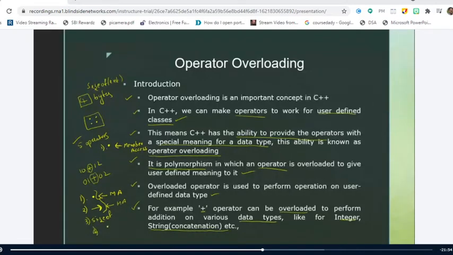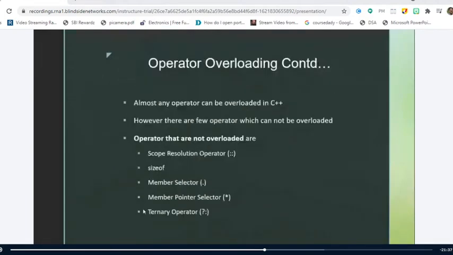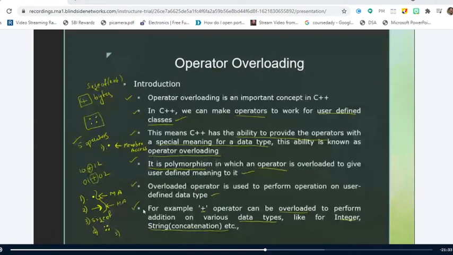And another operator that cannot be overloaded is the scope resolution operator. Right. And we have one more operator that I forgot: the ternary operator. Ternary means we have the concept like this.